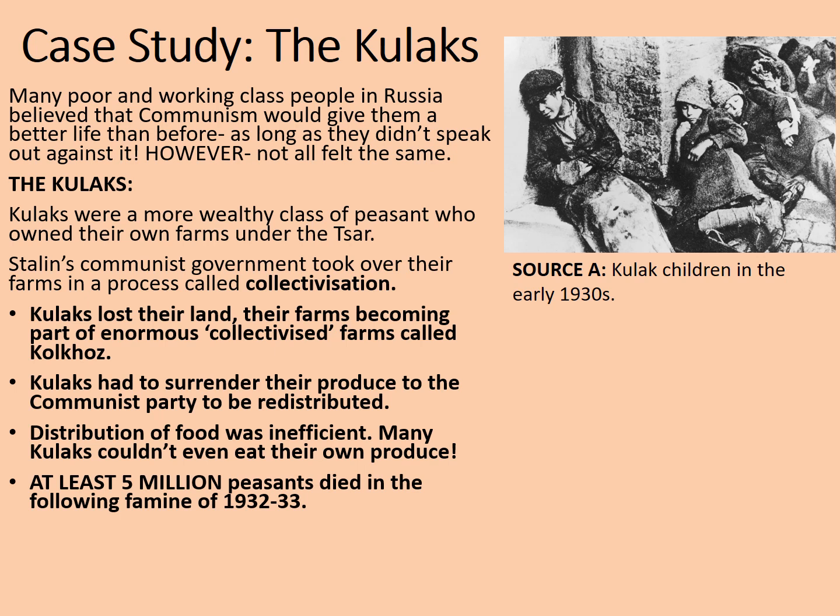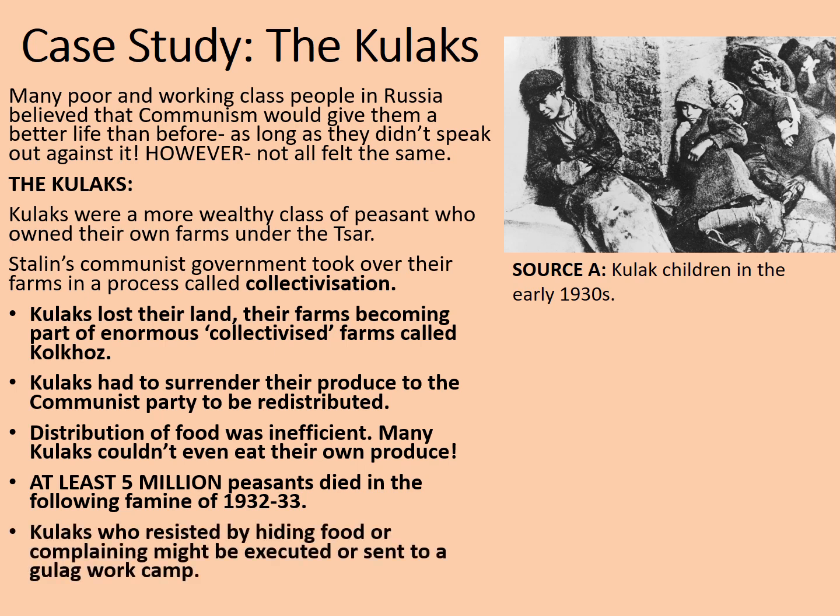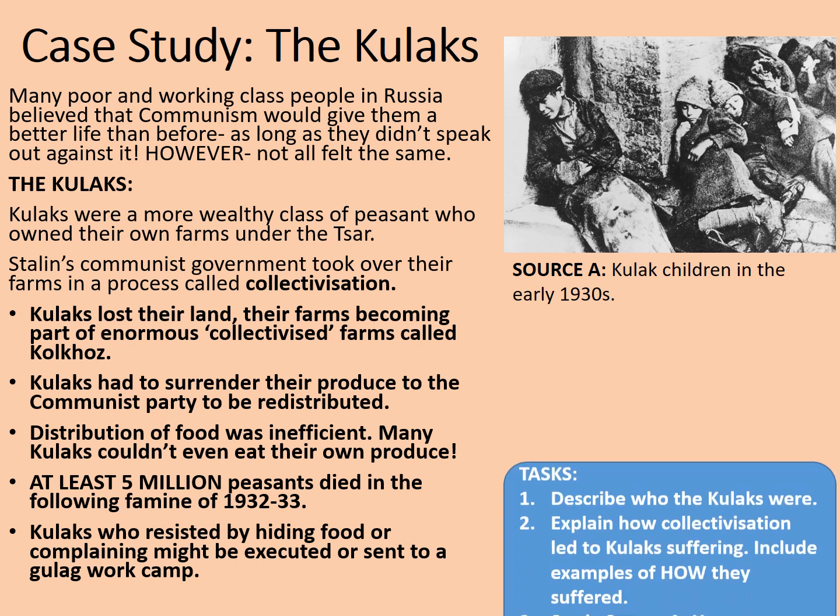At least 5 million peasants died following the famine of 1932 to 33, which was a direct result of this policy of collectivization. Kulaks who resisted by hiding food or complaining might be executed or sent to a Gulag work camp. Source A shows some of the effects of this. This is a group of Kulak children in the early 1930s. They're homeless, they're sleeping rough, and ultimately they are starving.